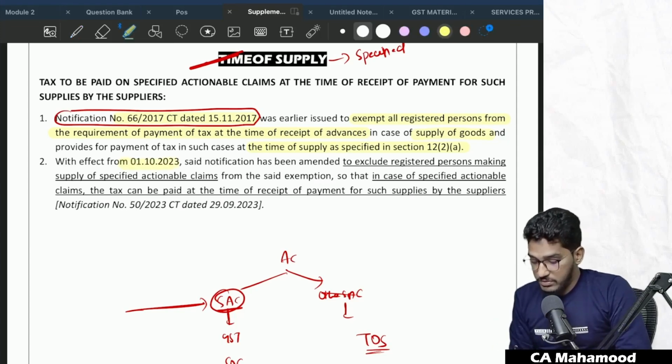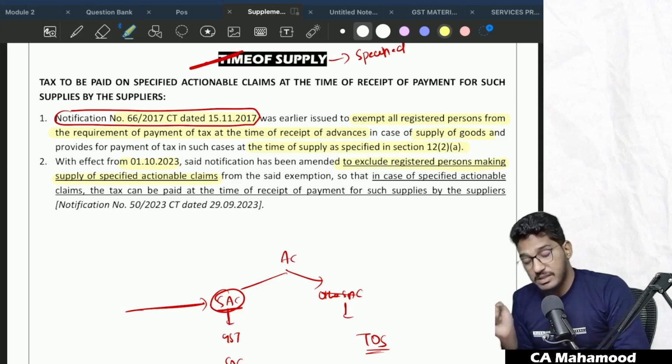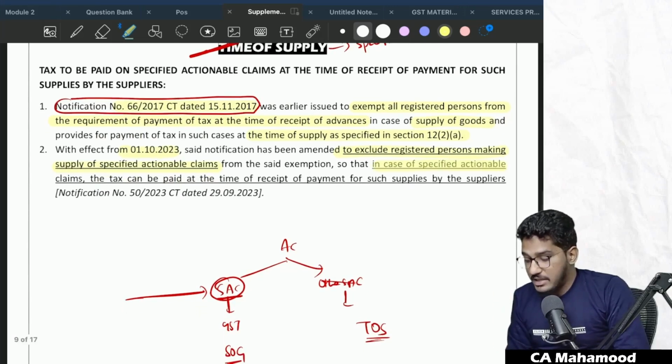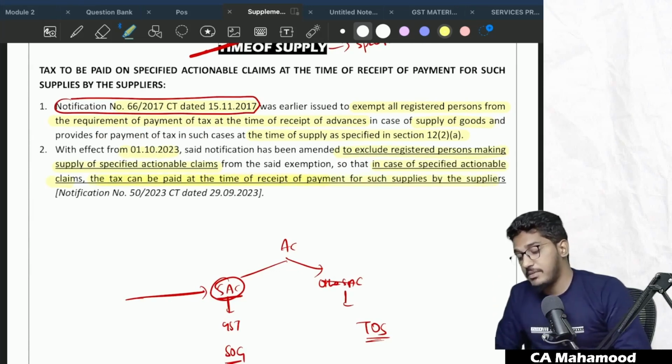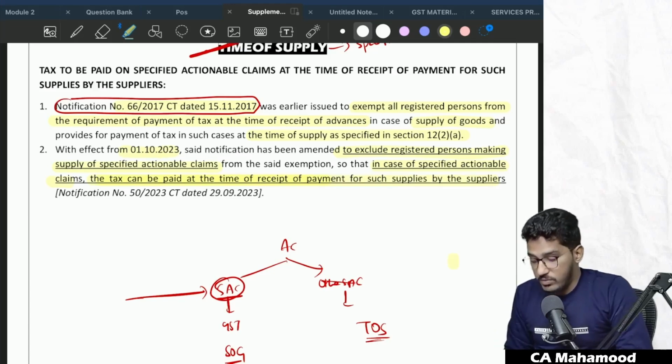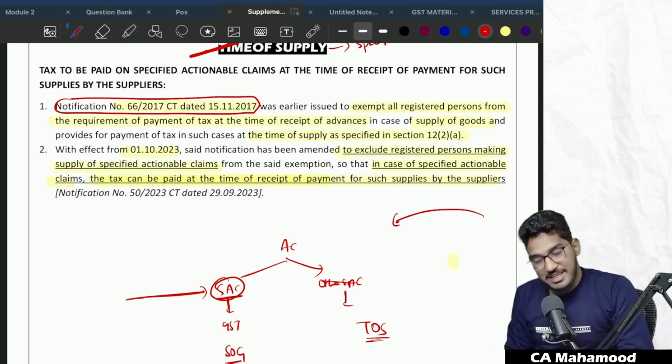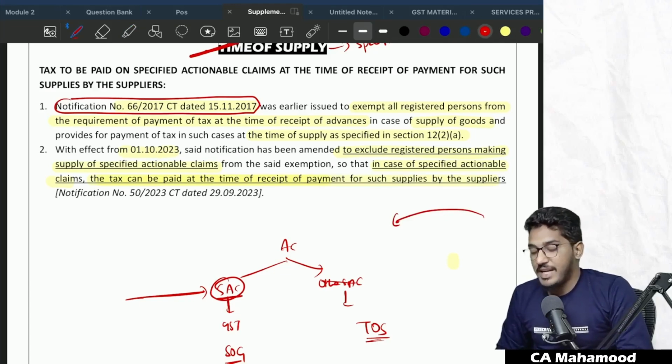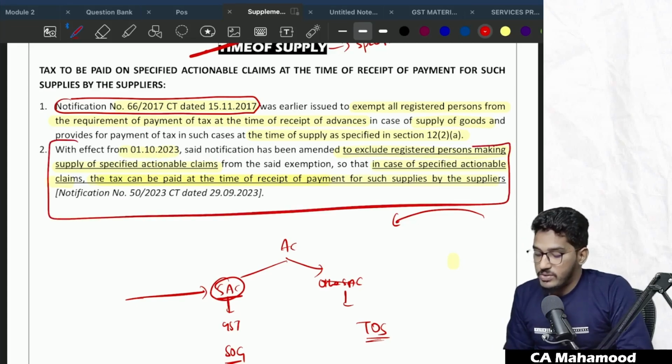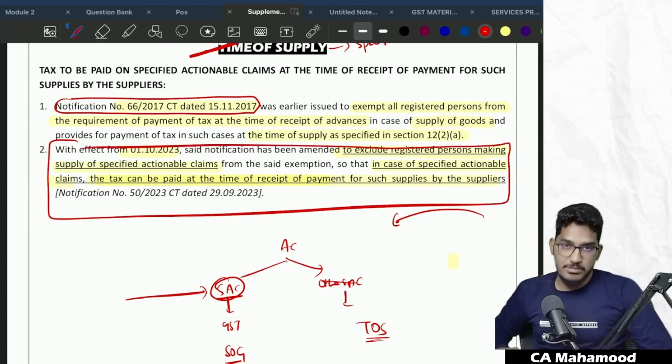With effect from 1/10/2023, the said notification has been amended to exclude a registered person making supply of specified actionable claims from the said exemption, so that in case of specified actionable claims, the tax has to be paid. The tax shall be paid at the time of receipt for such supplies by the supplier. That means you did not give the invoice, you have just received the advance. Yes, at the time of receipt of the advance only, you become liable to pay the GST. The relaxation which you used to get in the case of supply of goods has been removed for the persons who are making supply of specified actionable claims.